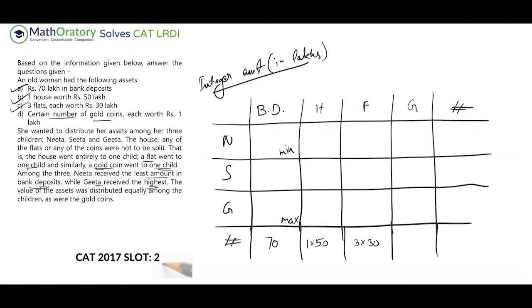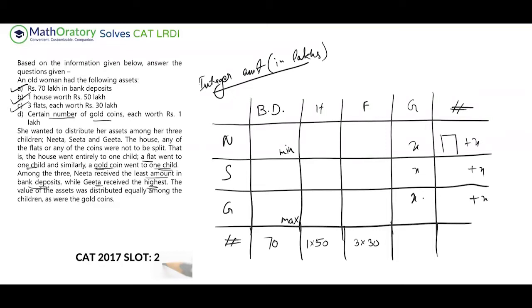Okay, now the next point says the value of the assets was distributed equally among the children, as were the gold coins. From this perspective, I can straight away eliminate the gold coins, because if I consider the coins as X, X, and X, each X will be part of the total anyhow.